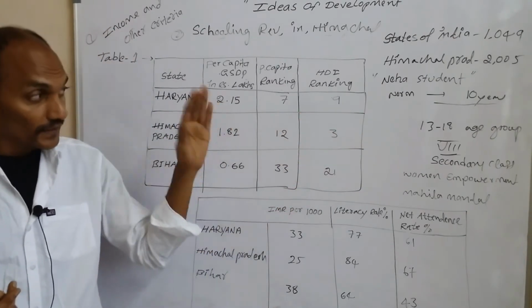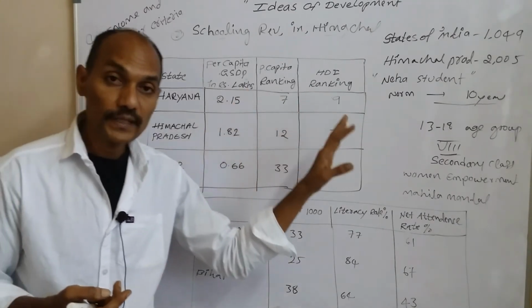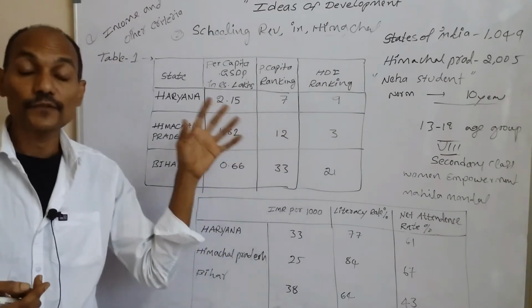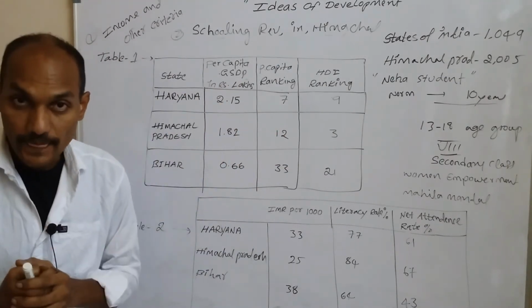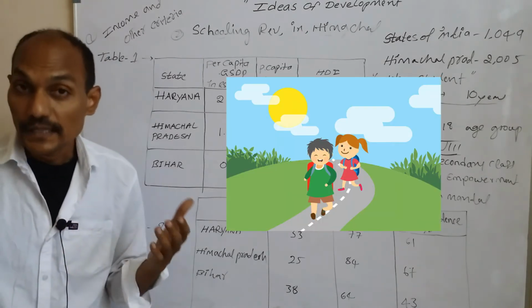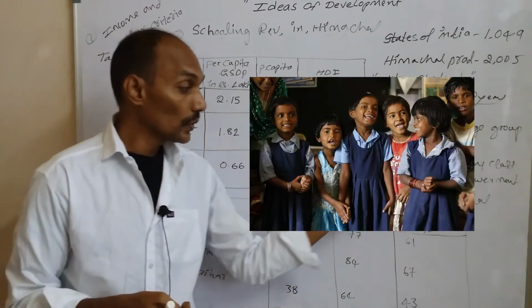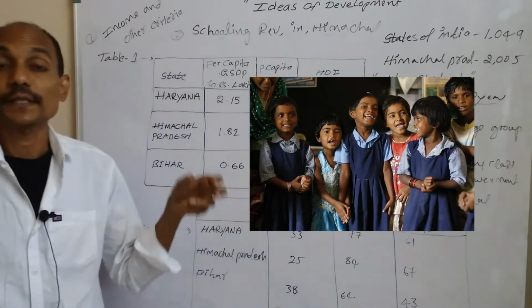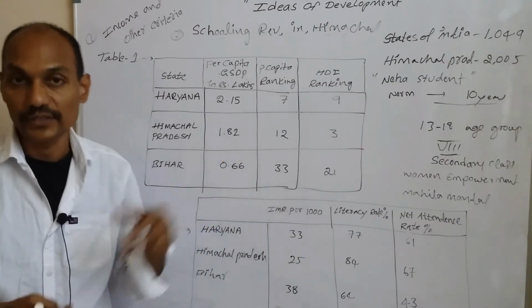But after that, as the years went by, more schools were opened, and also all these facilities were improved. So as a result, the students' curiosity increased, and also school attendance, that means enrollments, increased in Himachal Pradesh in education.